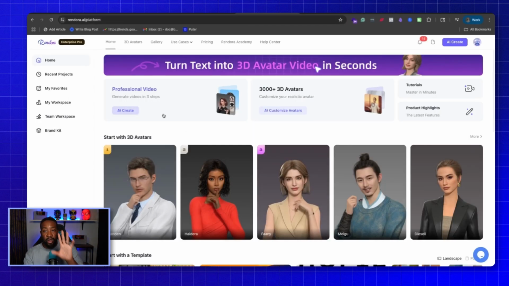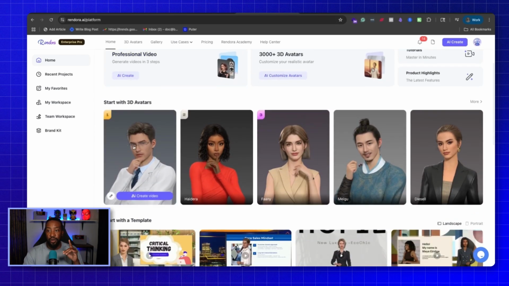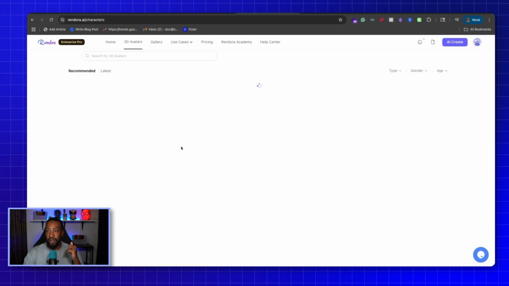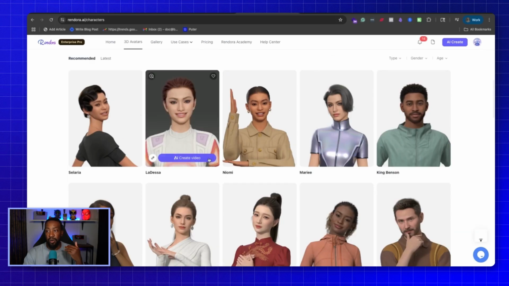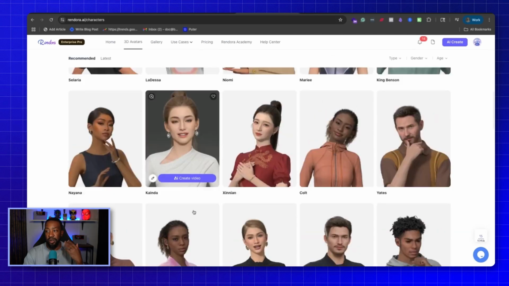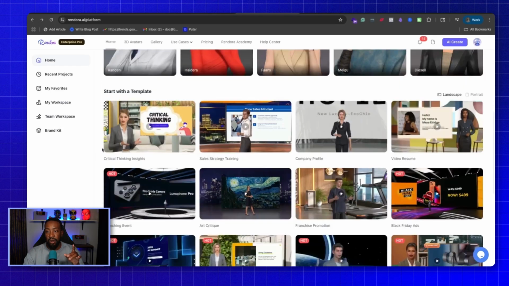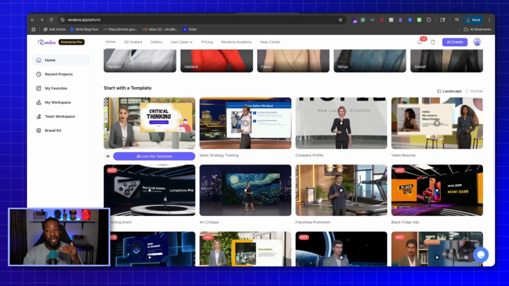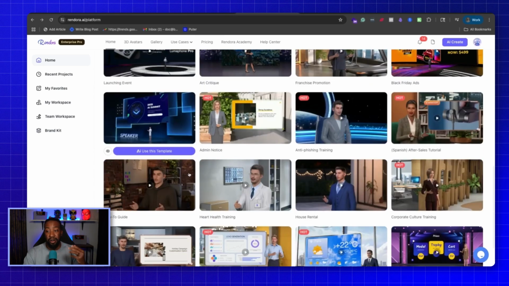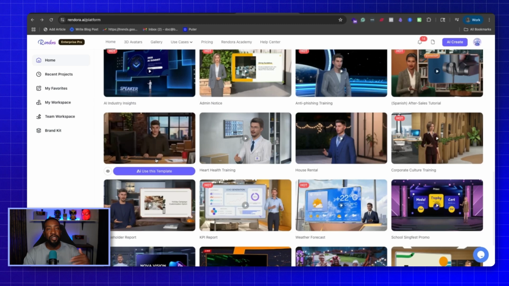But if we're looking at Rendora and we're seeing some of the highlights, first of all, we can start with the 3D avatar. You can choose different ones, the characters that you would like, ones that express yourself, and ones that you would like to use for your production. From there, you can also look at the different templates. That allows you to think about the different sets they're going to be on, the positioning of the avatar, and it speeds up your workflow depending on what you're trying to do.